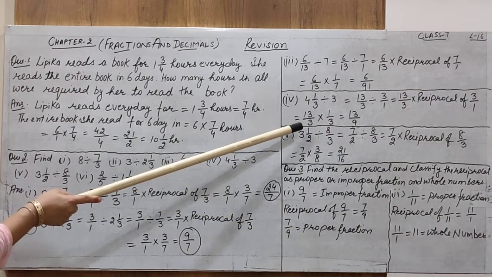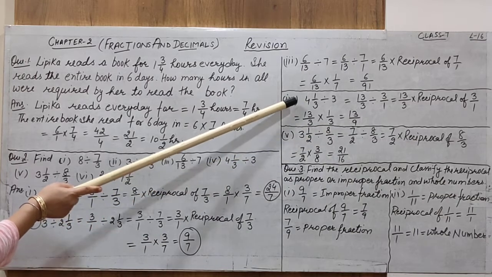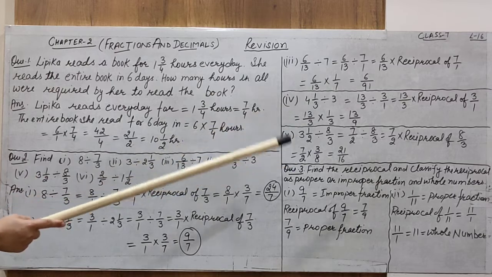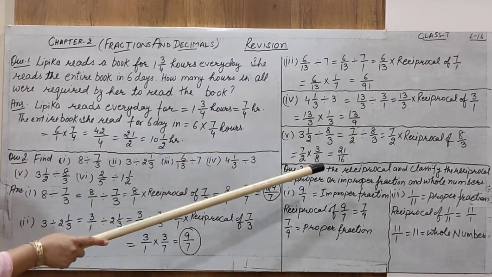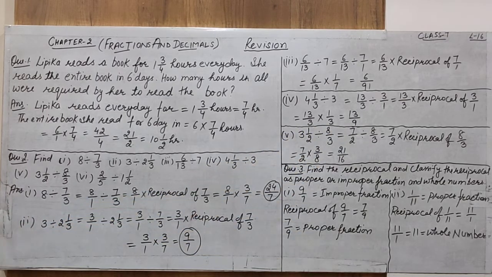We get 13 by 3 multiplied with 1 by 3. Instead of division, we are going to multiply, but with the reciprocal. So 13 multiplied by 1 is 13, and 3 multiplied by 3 is 9. So the result is 13 by 9.